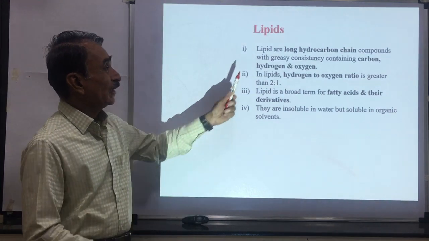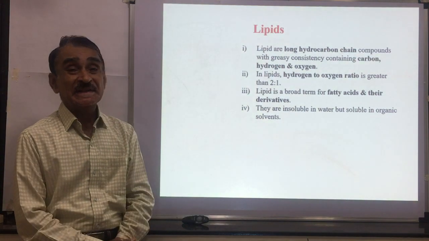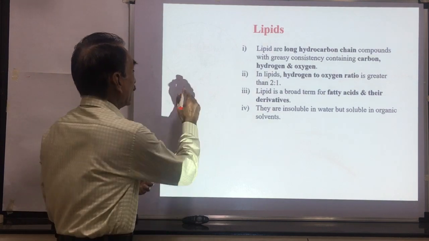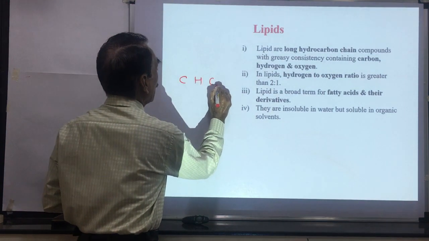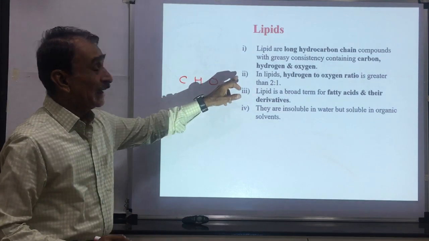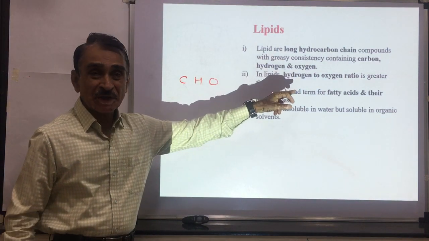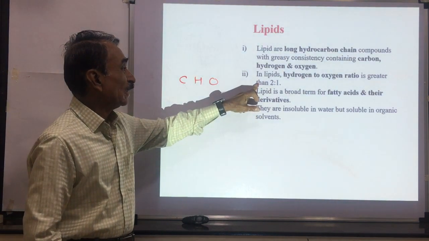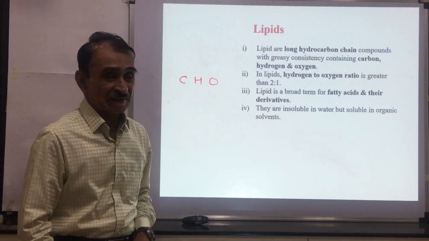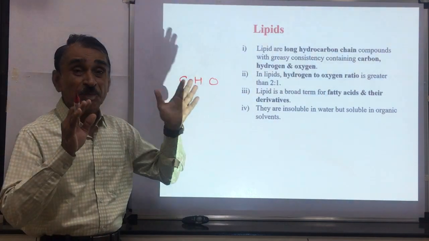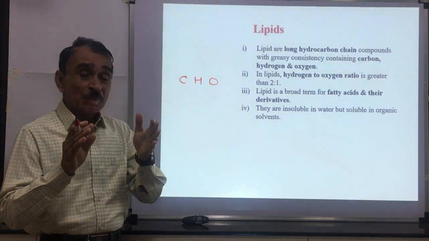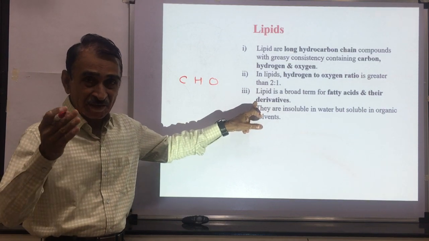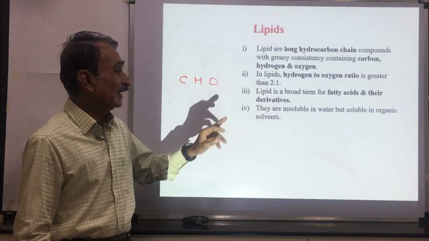Lipids, these are long hydrocarbon chain compounds with a grease-like consistency. They are containing carbon, hydrogen, and oxygen. In lipids, hydrogen to oxygen ratio is greater than 2:1. More amount of hydrogen is present, less amount of oxygen is present. Lipid, it is a broad term for fatty acids, different types of fatty acids and the derivatives of these fatty acids.